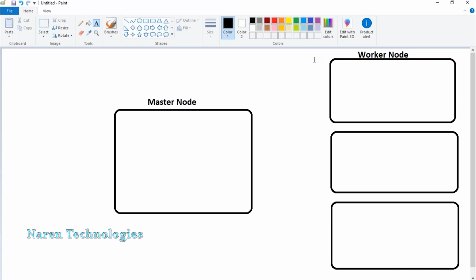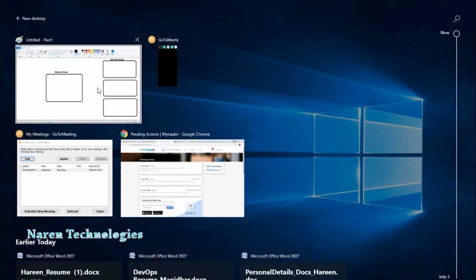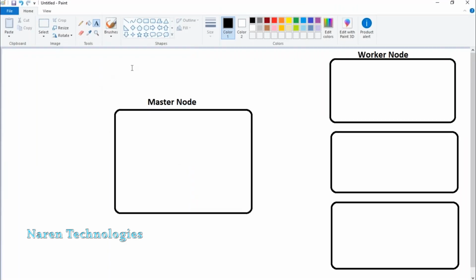All right, good. So as a Kubernetes administrator, how do you start working? You have an architecture like this, so how do you start working? You will be able to interact with Kubernetes using different channels.